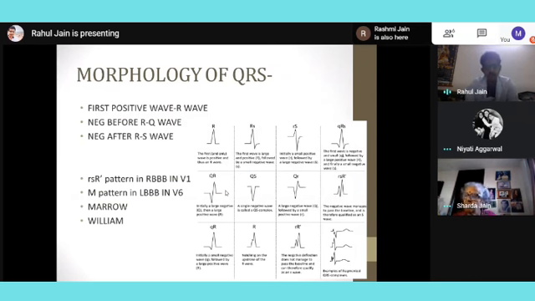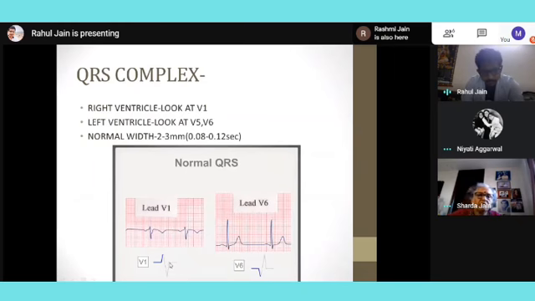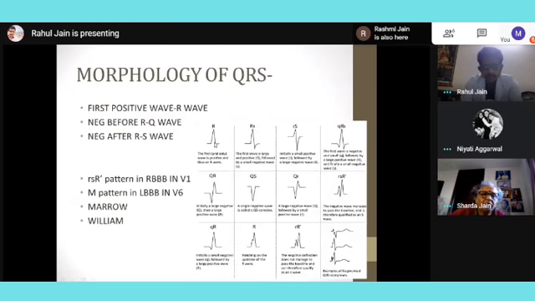So this whole figure looks very complicated, but naming the QRS is the simplest thing. We consider the first positive wave as always the R wave, and if any wave is negative before it, we call it Q, and after it, we call it S. So we'll give an example. In this case, there is only one positive wave, so we'll call it only R wave.